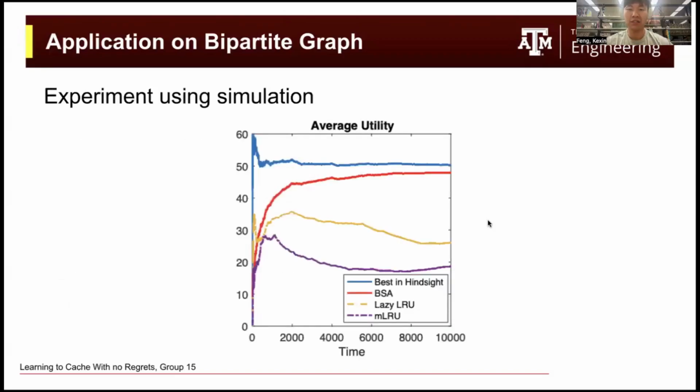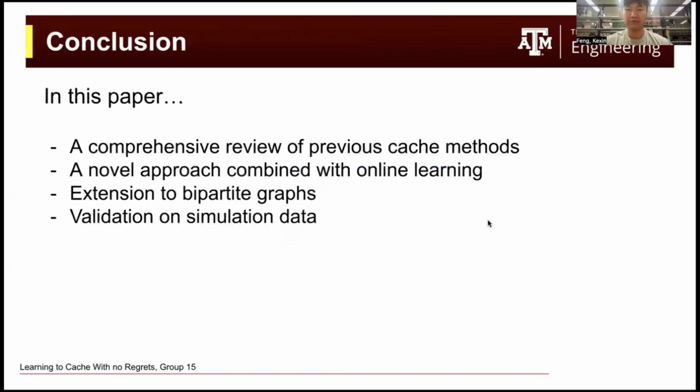Then the authors show their method with a simulation. The color blue is the best possible solution, and the color red is their proposed solution. We can see that their method is quite close to the best possible solution compared with other baseline methods.